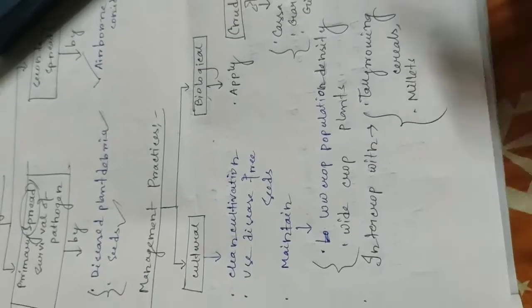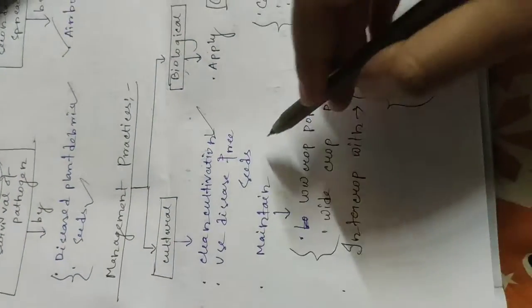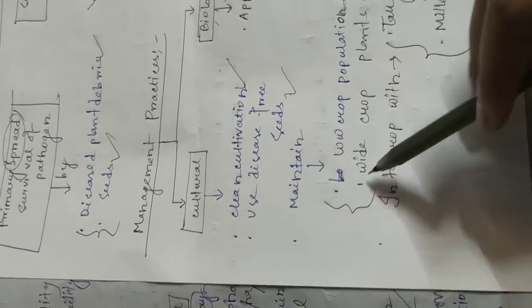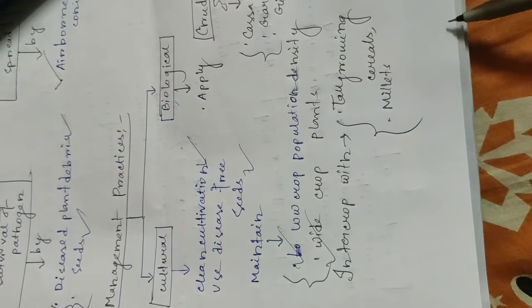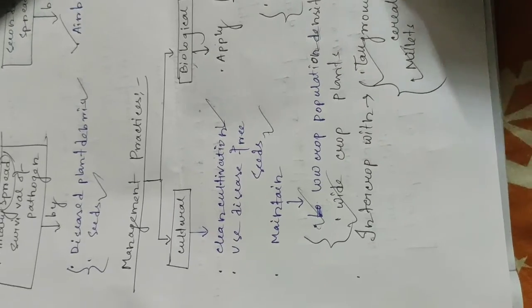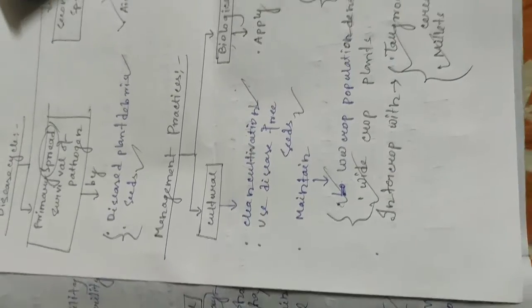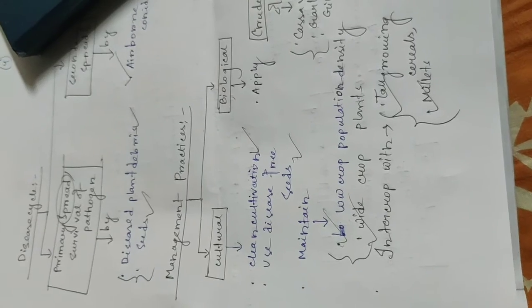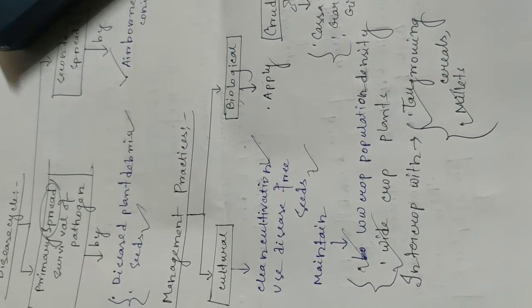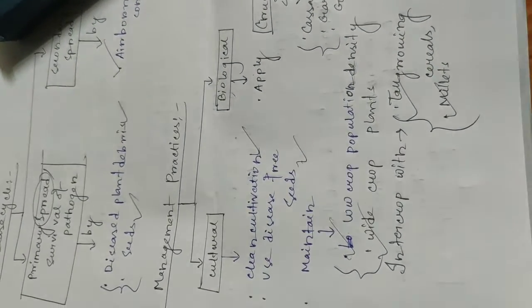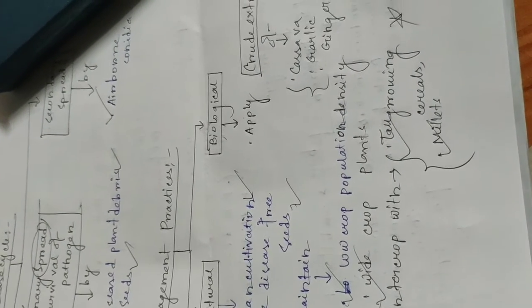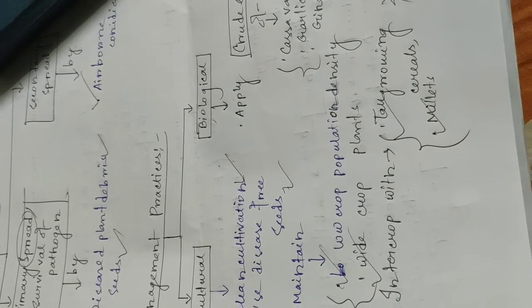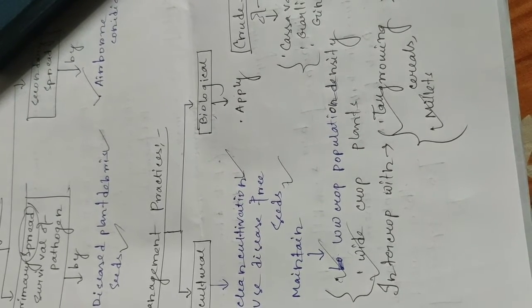Management practices. Cultural: clean cultivation, use disease-free seeds, maintain low crop population density, wide crop spacing. Intercrop green gram and black gram with tall growing cereals and millets to reduce the infestation of leaf spot.